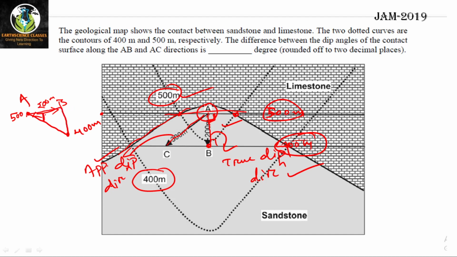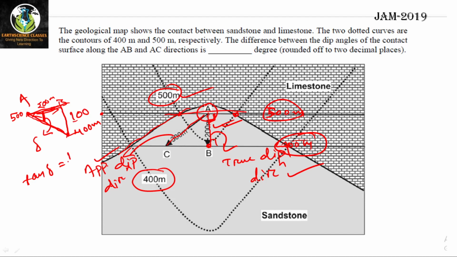This is the dip. What is dip? Dip is the angle measured between the contact or the surface or the bed along with the horizontal. So this is the horizontal, and this is the angle of inclination, which is true dip, as here it is perpendicularly measured to the strike. Okay, so you can find out tan delta is equal to, again this is 100 meter difference, this is 400 meter, this is 500, so this is 100 meter.